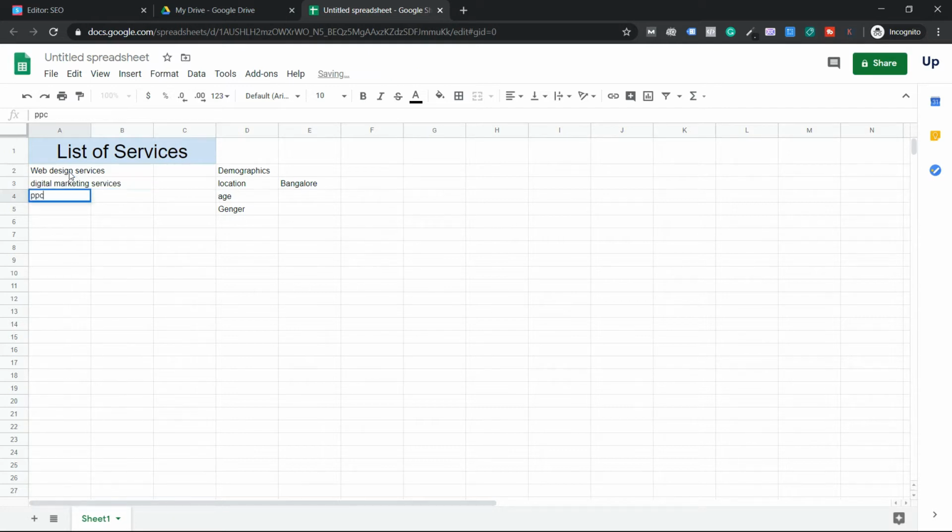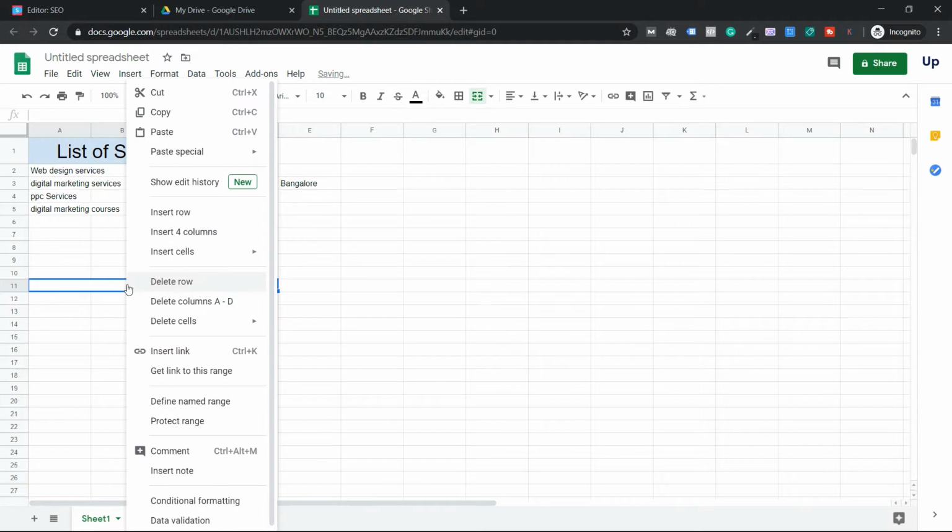Like that, you can add PPC services. You can add social media services, or make a list of your services. Now I want to offer digital marketing courses also, so you make a list of it like this. Nothing complicated, just the service names, guys. Don't write any keywords. Just make a list of services. Afterwards, give some lines so that if you want to add more services, you can feel free to do so. So I'm going to select 4 columns, and again merge it.